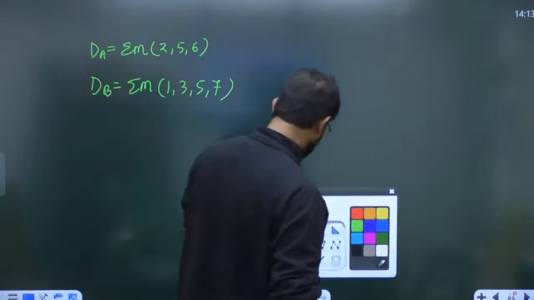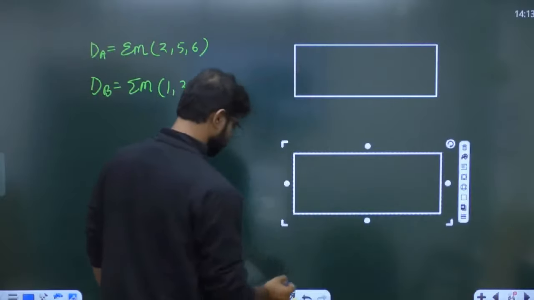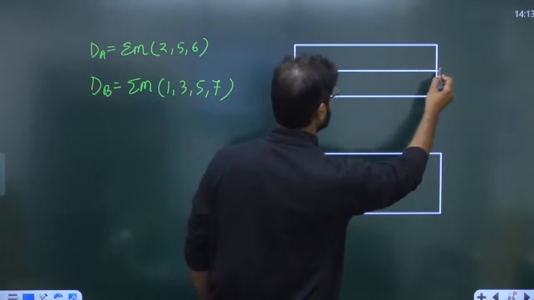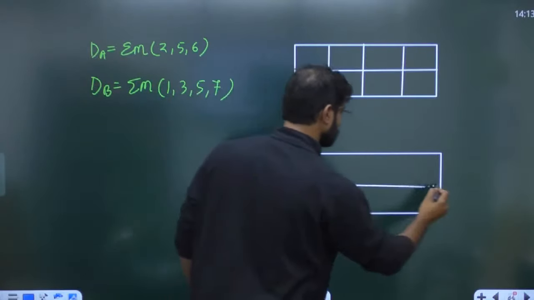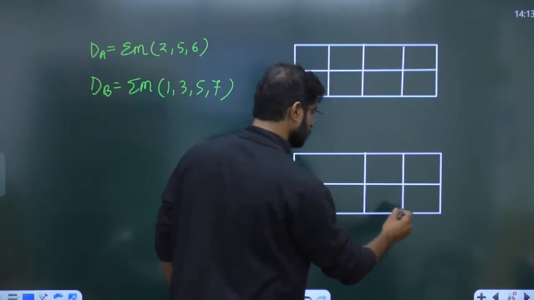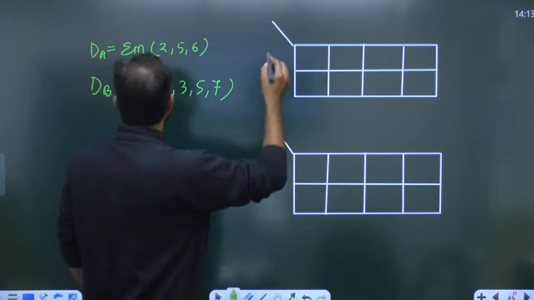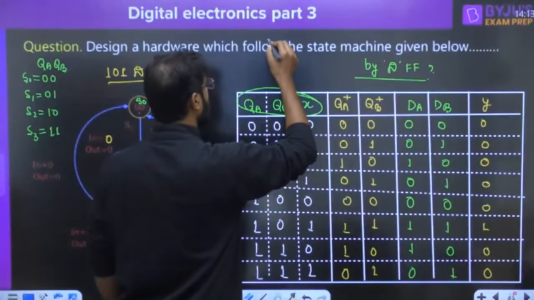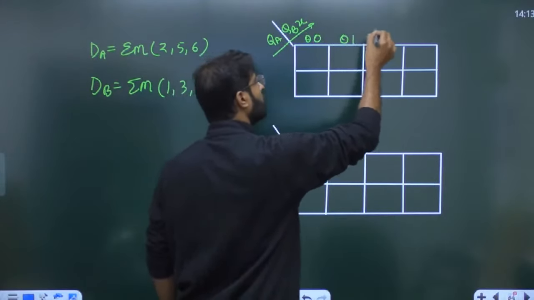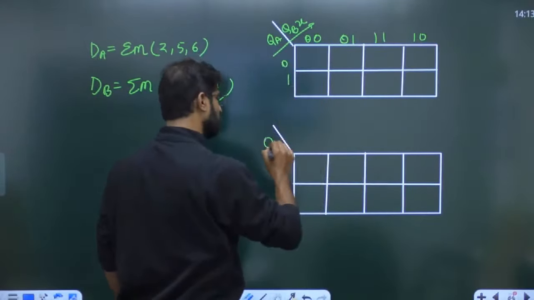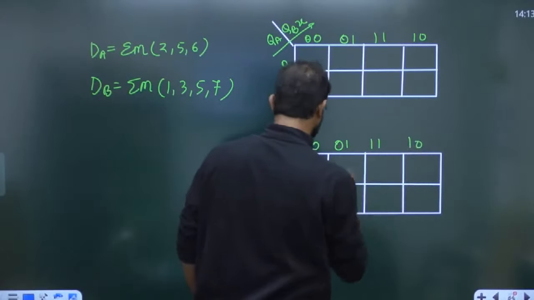Now how we are going to minimize it? So everyone, now we have to minimize the expression. QA, QB or X. X is the input, right? 00 01 11 10, and 0 and 1.